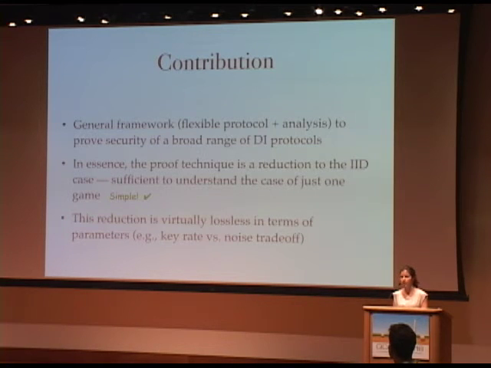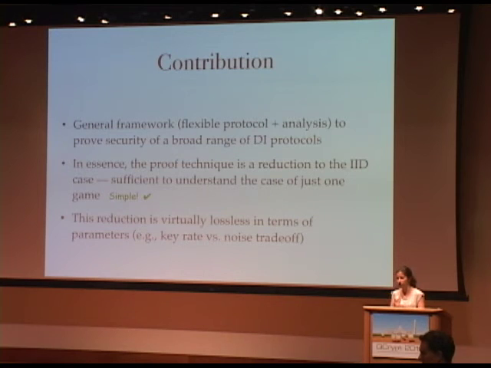Okay, yes. So I think there is a confusion here. The smooth min entropy is the relevant quantity in total in order to know how much we can extract. Okay? But I don't know of any technique that somehow shows that in order to get a total smooth min entropy, what you need to count is the smooth min entropies of just one round each time. Okay? And if there is such a technique, then it's fine to do it with the smooth min entropy. I wouldn't say it's easier or more complicated one way or another.